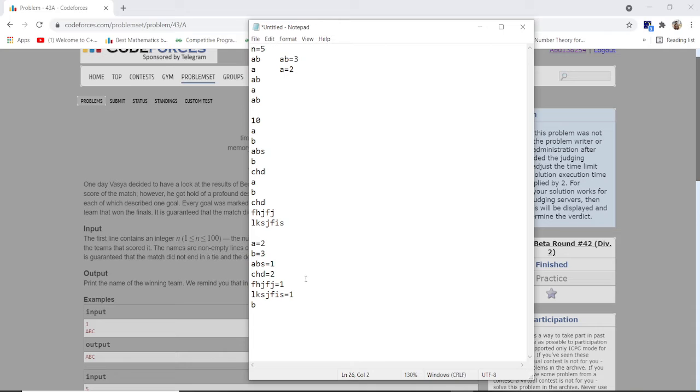I hope you guys get the point. At first, you have to take an integer. This is the number of the teams, and then take the team names. The one which has the best frequency is the winner. I hope you guys get the point.